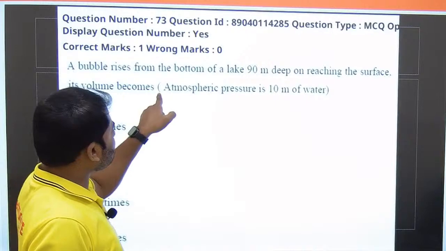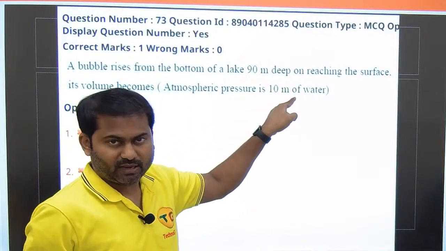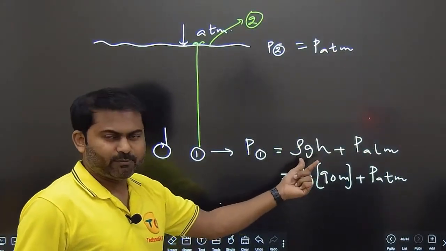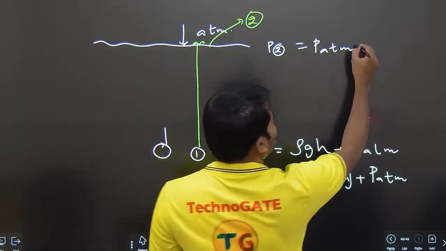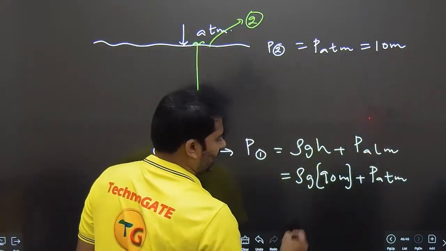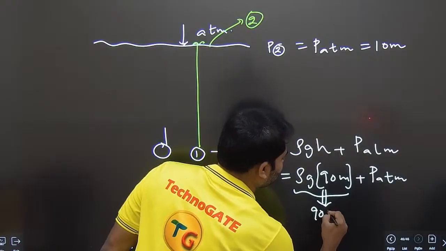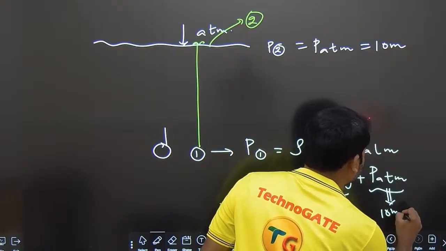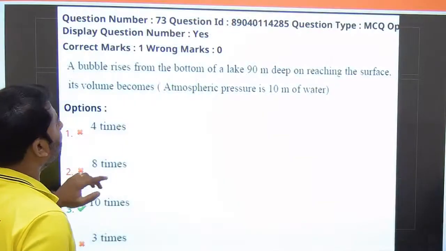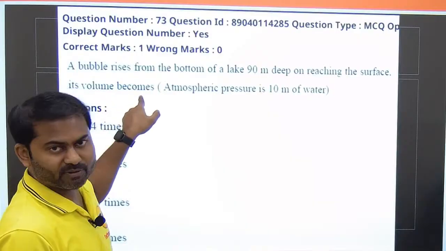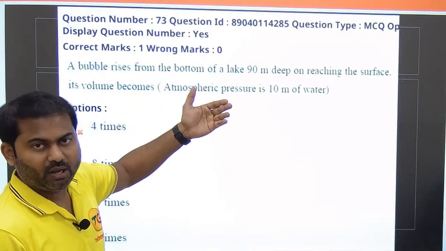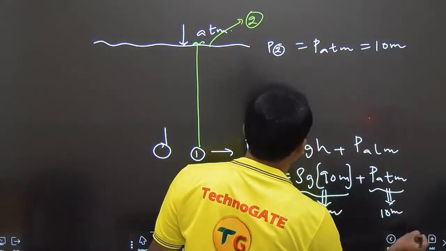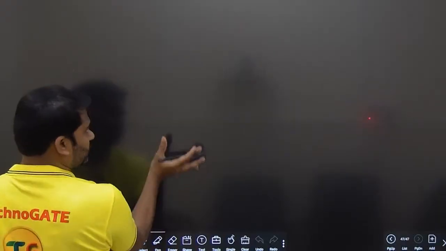Atmospheric pressure is given as 10 meters of water, as height of the water, basically. That is, if you take the density of water and gravity g equal to 9.81 and calculate that way, this is given as 10 meters. So this can be taken as 90 meters, and this would anyway be 10 meters. And what they are asking in this question: the volume becomes how much? So based upon the change of pressure, what is the change of volume they are asking? We can apply the ideal gas equation, because the bubble is having a gas, it is going to the top.